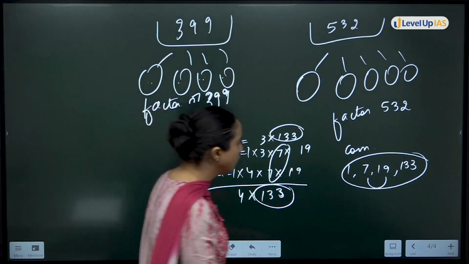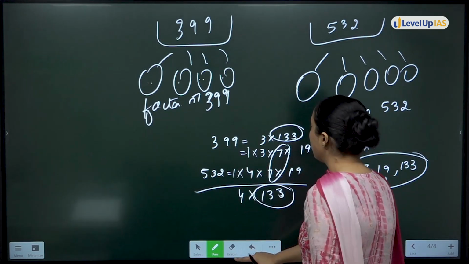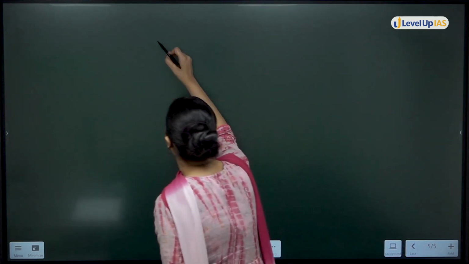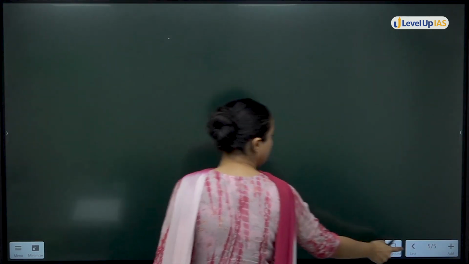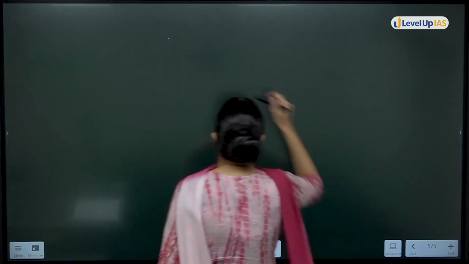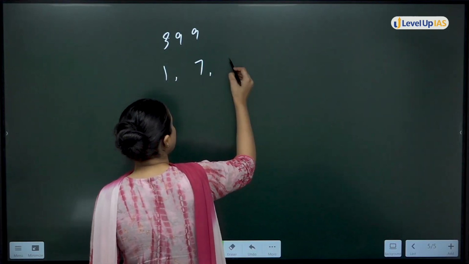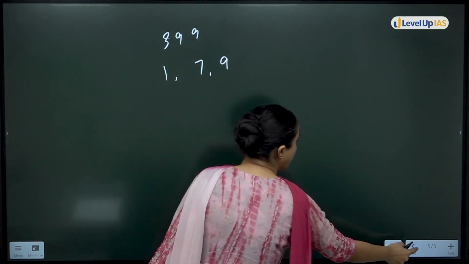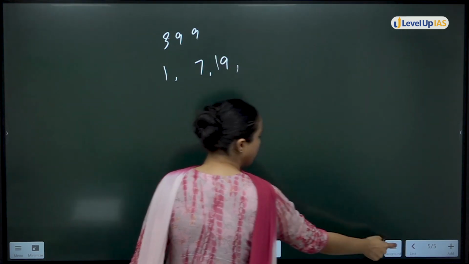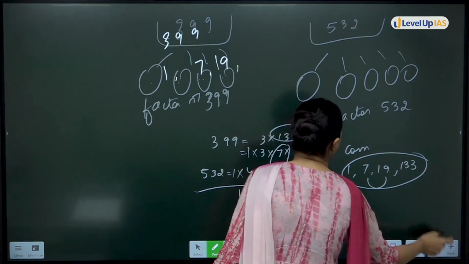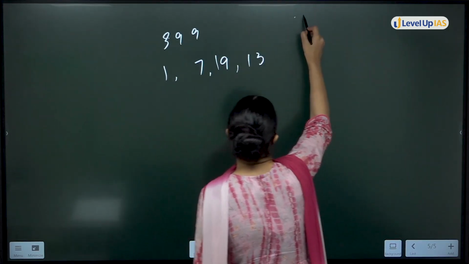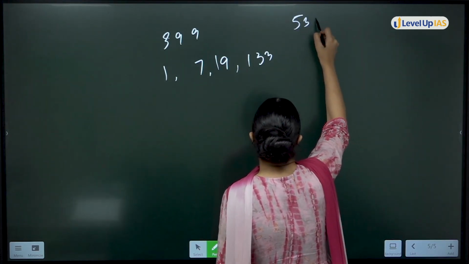So that means I can divide 399 in bottles of 1, bottles of 7, bottles of 19, and bottles of 133 also. Similarly, for 532 also I can do this.